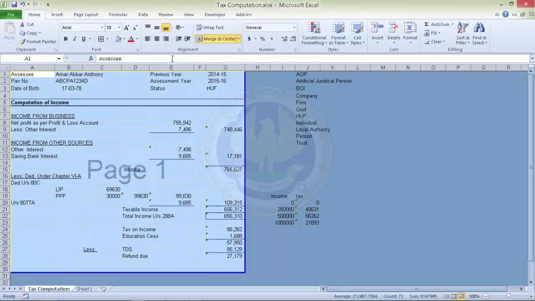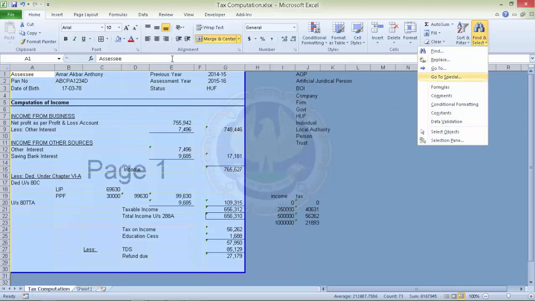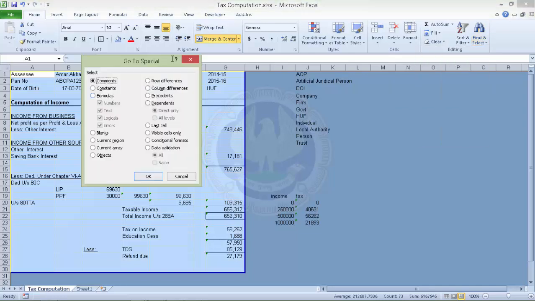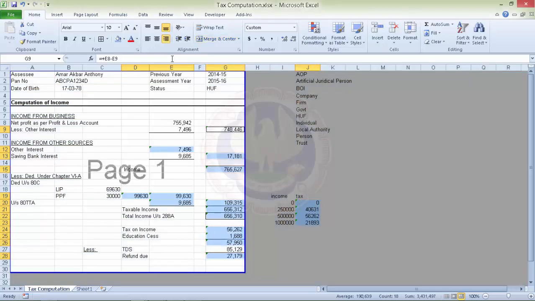Then to find wherever the formulas are, because we don't want anybody to mess with the formulas, we'll go to find and select, go to special, and go to formulas. So all those areas where there are some kind of formulas are highlighted.